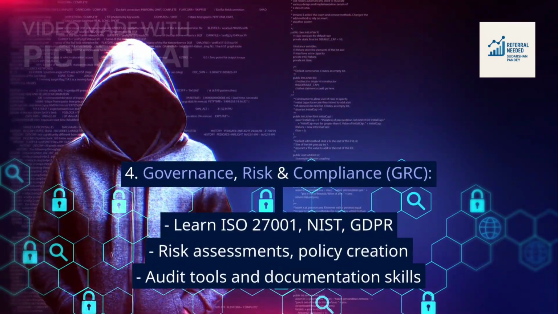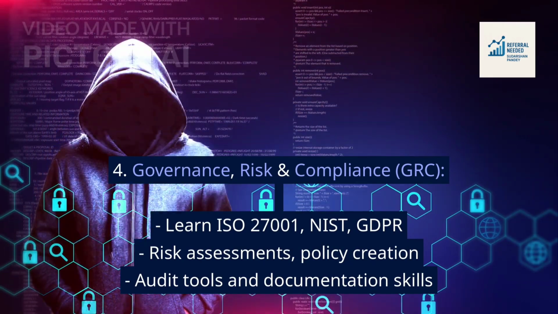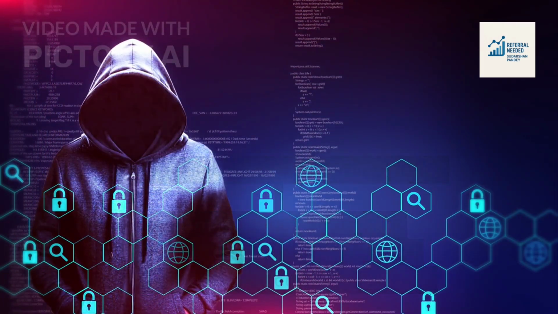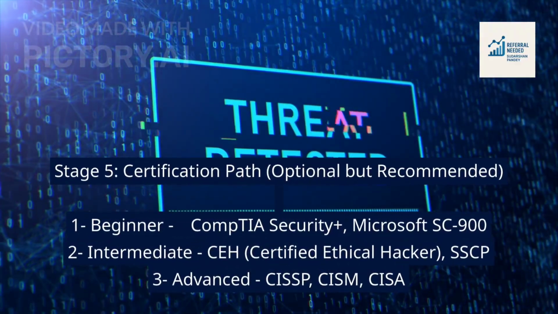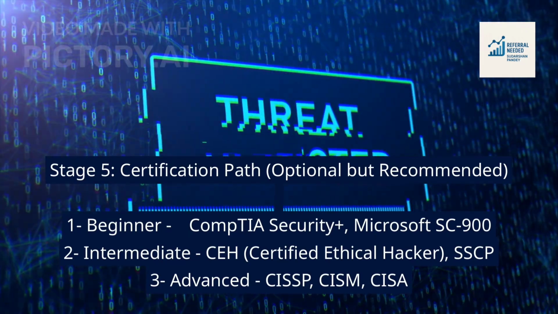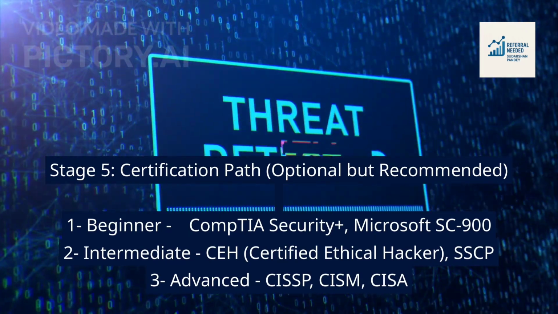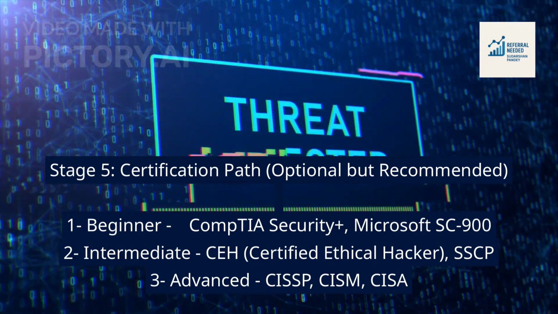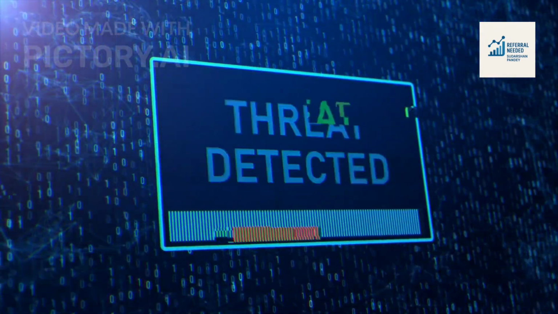4. Governance, risk and compliance, GRC. Learn ISO 27001, NIST, GDPR, risk assessments, policy creation, audit tools and documentation skills. Stage 5. Certification path. Optional but recommended: 1. Beginner: CompTIA Security+, Microsoft SC-900. 2. Intermediate: CEH, Certified Ethical Hacker, SSCP. 3. Advanced: CISSP, CISM, CISA.